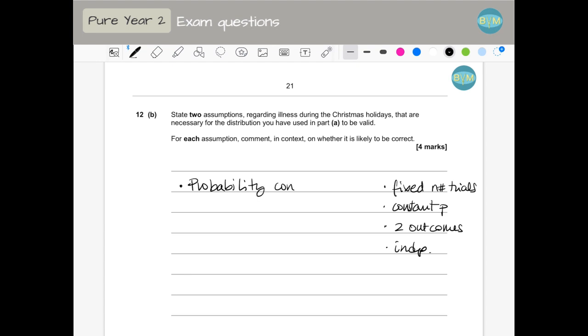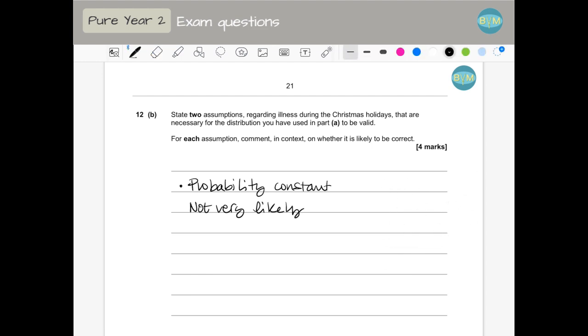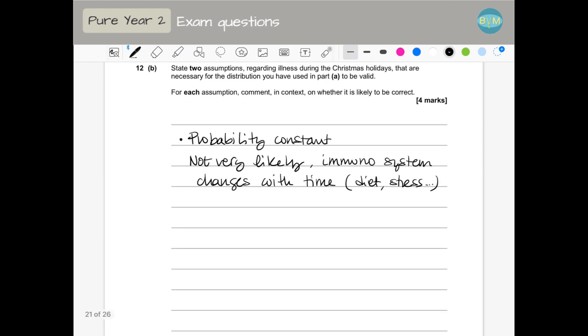So about the probability being constant, the probability of falling ill depends on many things. Also, the immune system changes all the time. Constant, I would say not very likely. The immune system changes with time. So it's not just the exercise, it will be the diet, it will be stress, or other things. Diet, stress, etc. So this is not very likely.